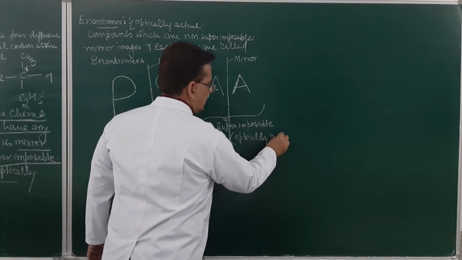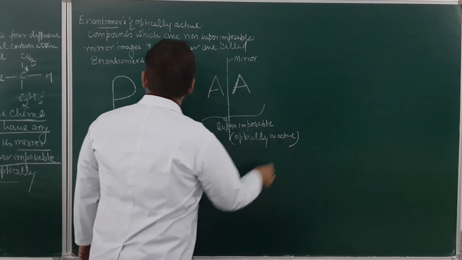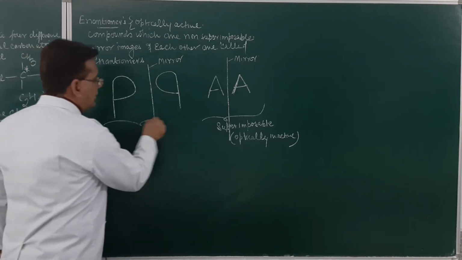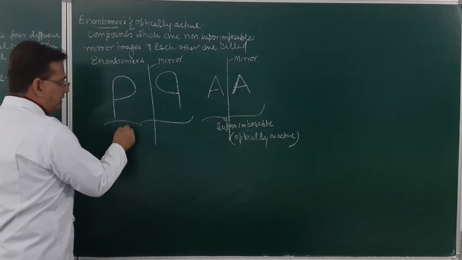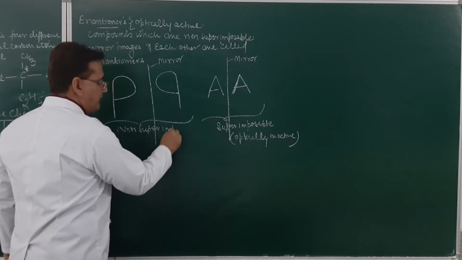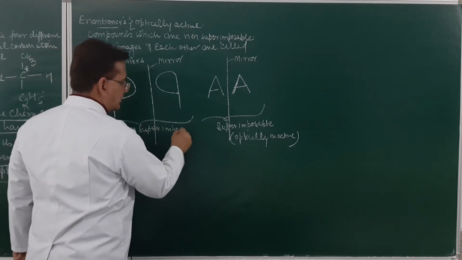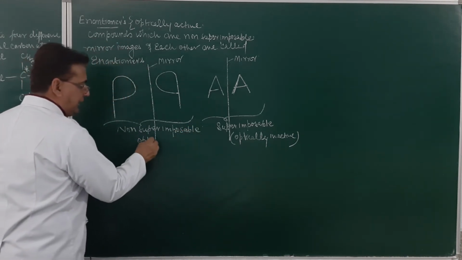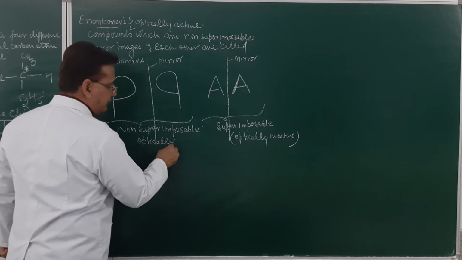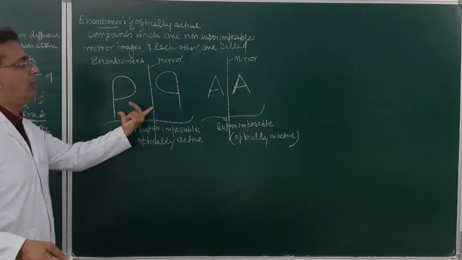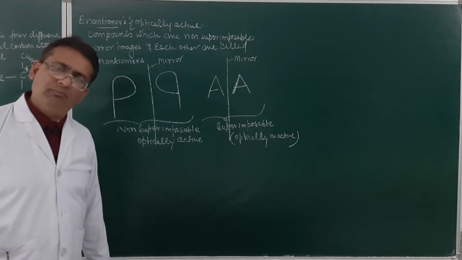So, this will be optically inactive. Can you tell me the reason? Because it has a plane of symmetry. And these are non-superimposable. So this will be optically active, and this will form a pair of enantiomers.